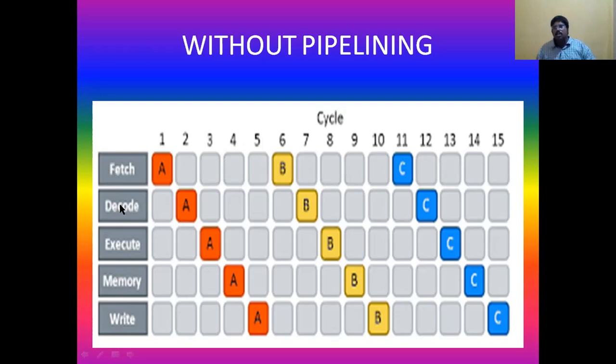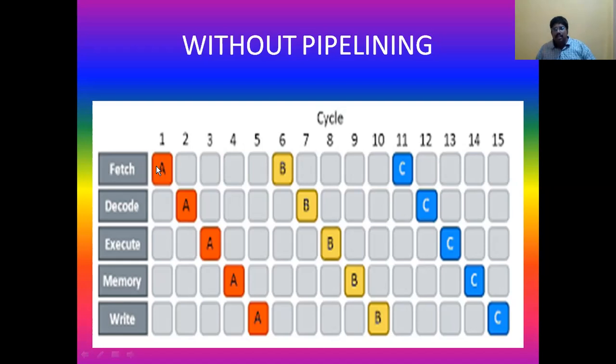Okay. So what is going to happen, see, though the fetching, decoding, executing, memory searching, and writing operations are being performed by independent devices, there is no dependency between them. They can do their works independently, but starting from fetching, for example, if you see here, at the first clock cycle itself, the function of the fetching unit is over.